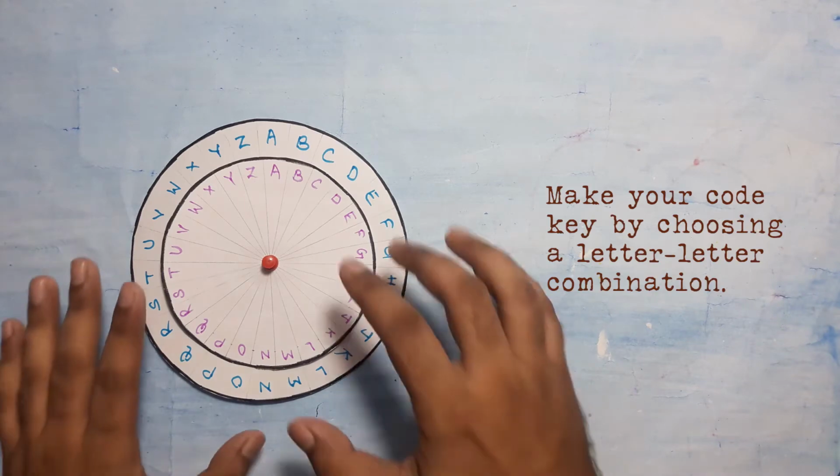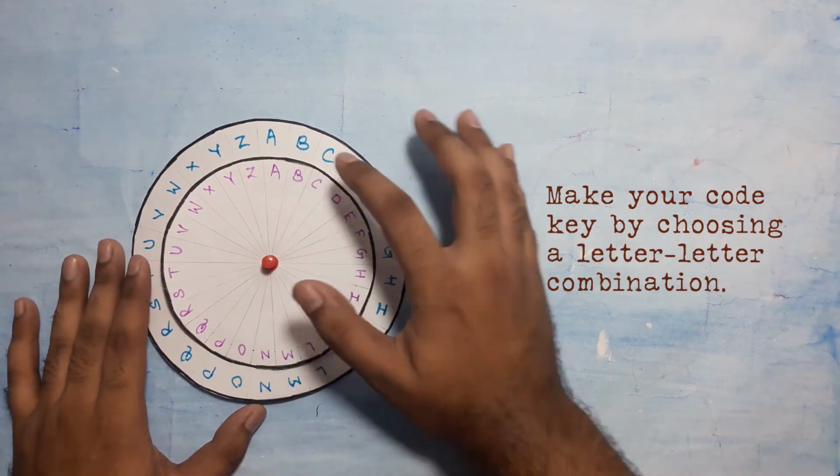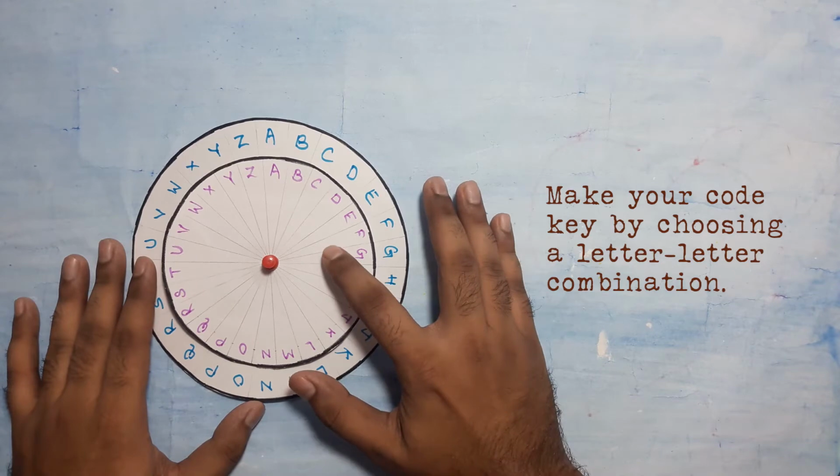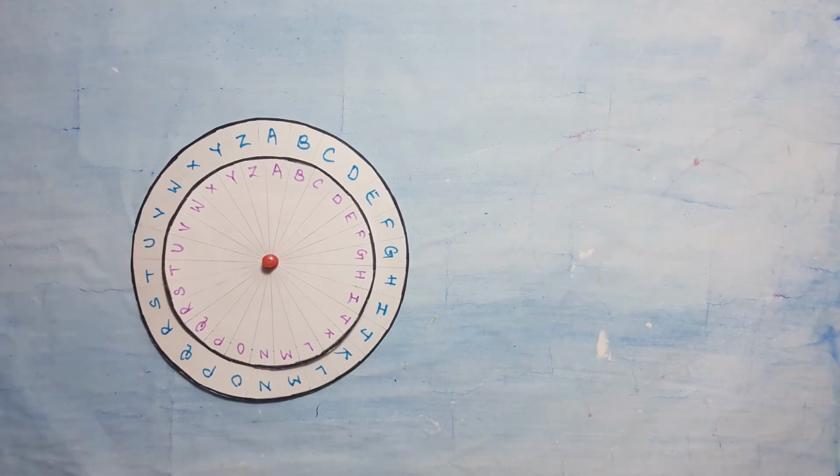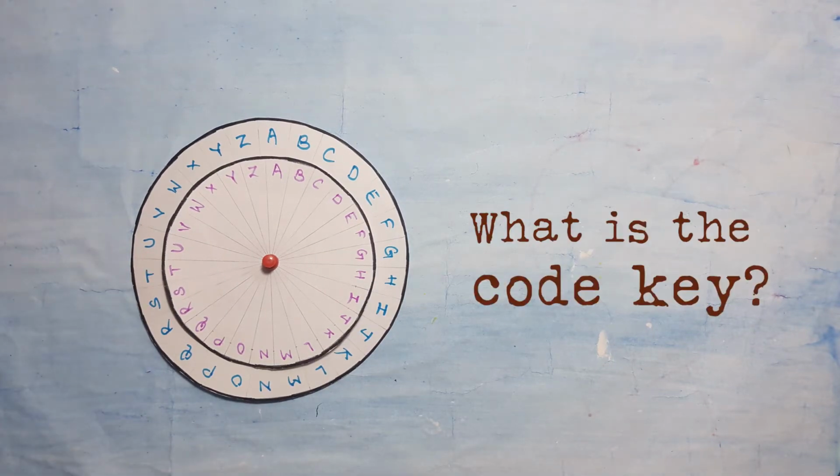Make your code key by choosing a letter-to-letter combination from the bigger circle as well as the smaller circle. But what is a code key?